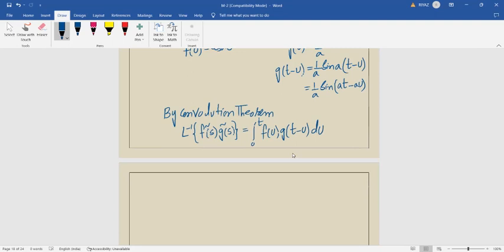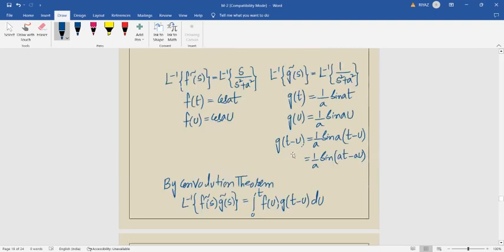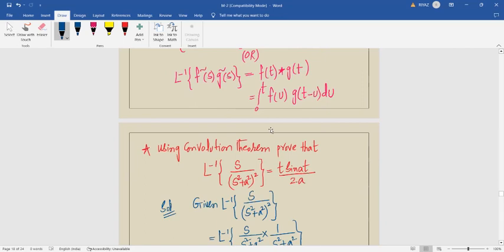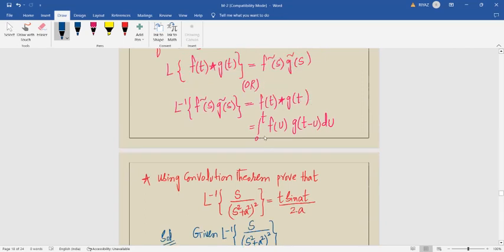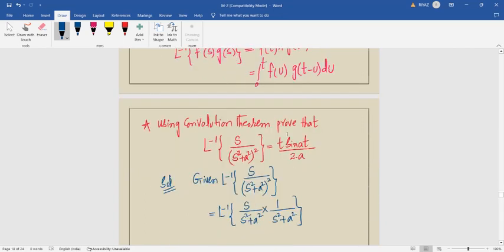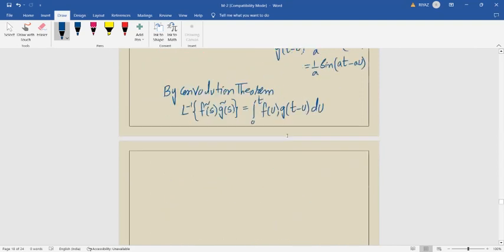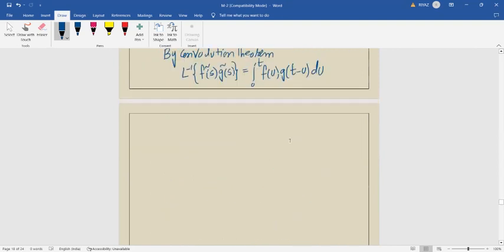यहाँ पे भी है, देखिए ऊपर यहाँ पे भी है, यही लिखना है आपको. ये integral 0 to t f of u g of t minus u du भी लिख सकते हैं. Let us substitute these values here and simplify, and we will get answer. That answer is also there.